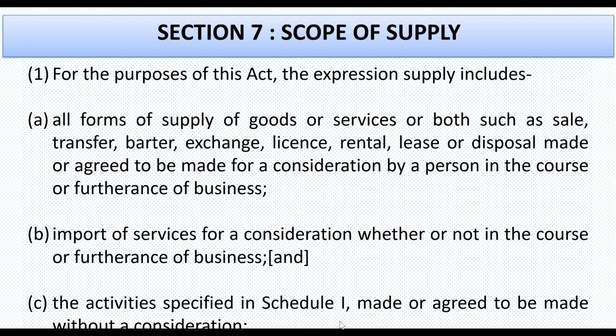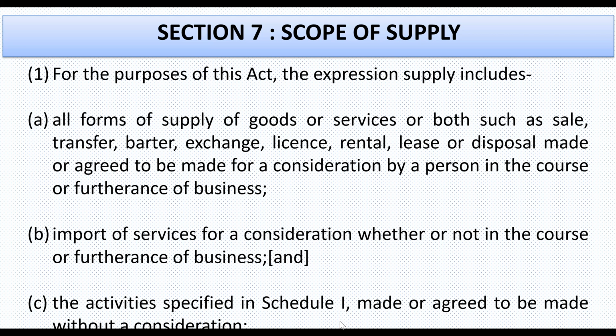Section 7, subsection 1 says, for the purpose of this Act, the expression supply includes all forms of supply of goods or services or both, such as sale, transfer, barter, exchange, license, rental, lease, or disposal made or agreed to be made for a consideration by a person in the course or furtherance of business.